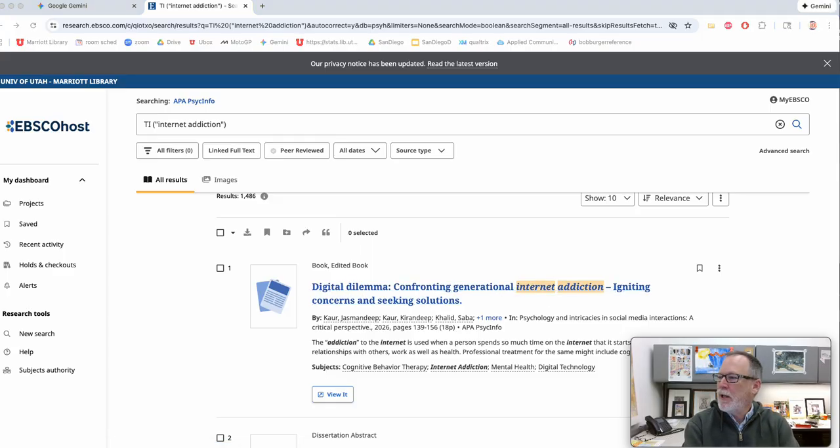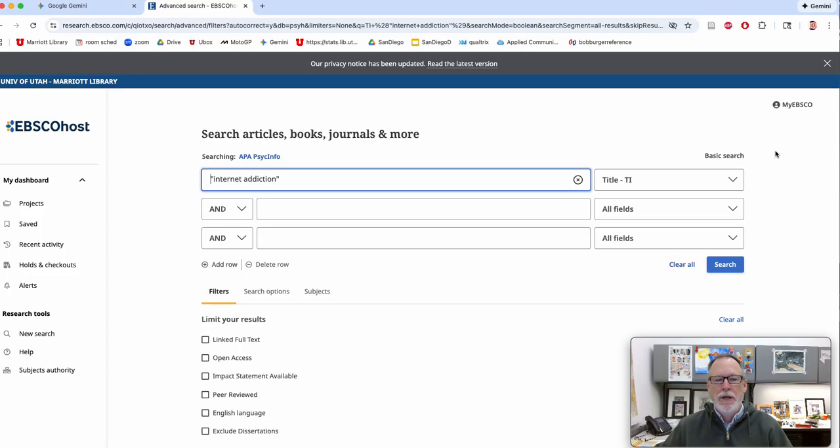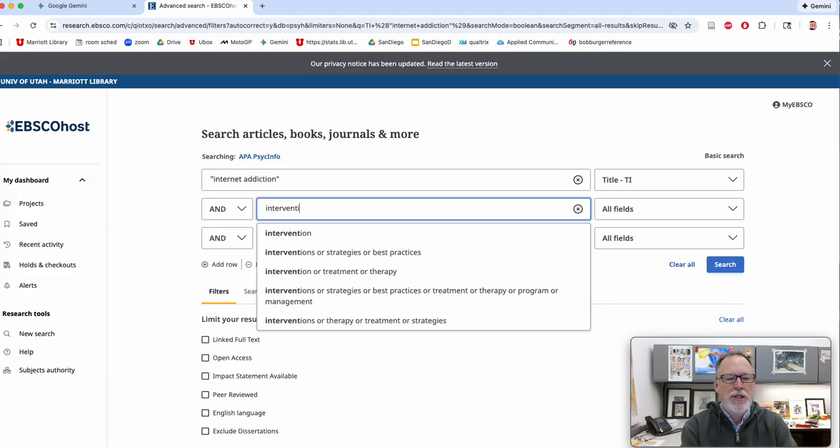So you keep a keyword list in a notepad. I'm using OneNote on my other monitor. Oh, that's a book. Fiddle faddle. But then let's go back to advanced search. And our next keyword is intervention.